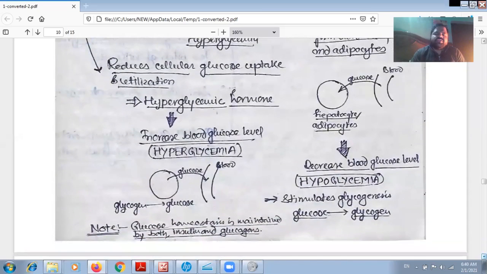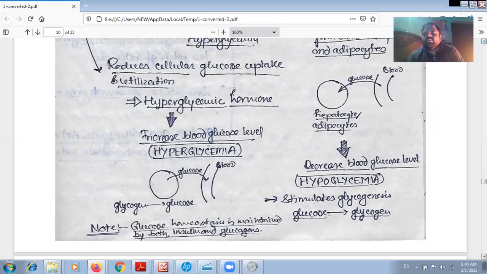By this schematic representation we can also see that these are the hepatic cells, and this is the blood vessel. Glucagon breaks the glycogen into glucose, and when the stored glycogen is broken, the glucose comes into the blood. In this way the blood sugar is increased.